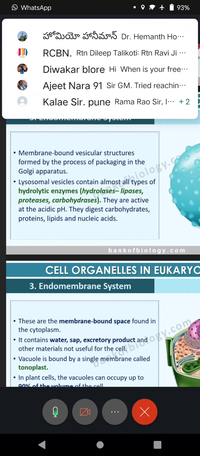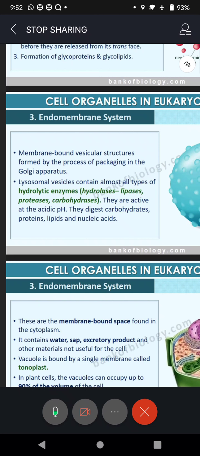So they are also membrane bound vesicular structures formed by the process of packaging in the Golgi apparatus. Lysosomal vesicles contain almost all types of hydrolytic enzymes. Look at that. They have got enzymes. That's how they are able to digest, like hydrolases, lipases, enzymes that dissolve or digest lipids.